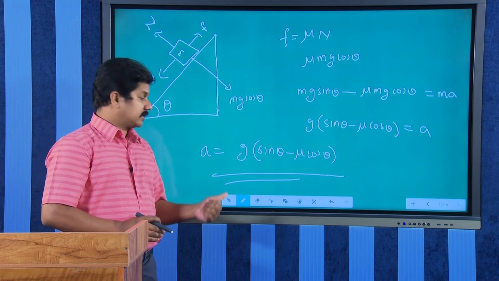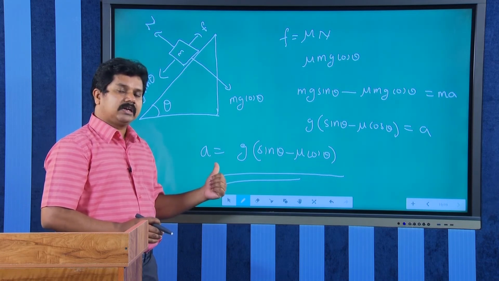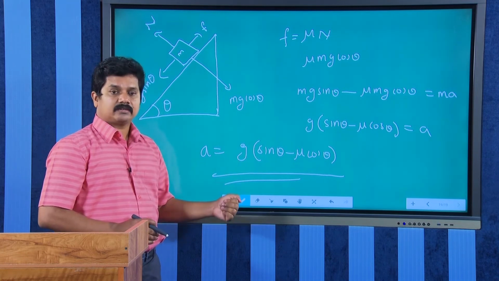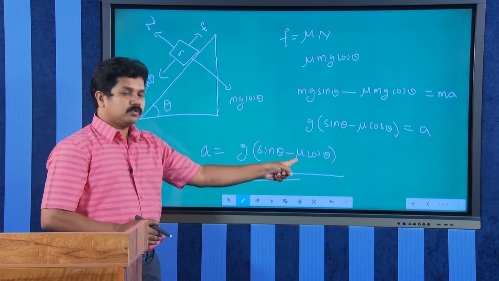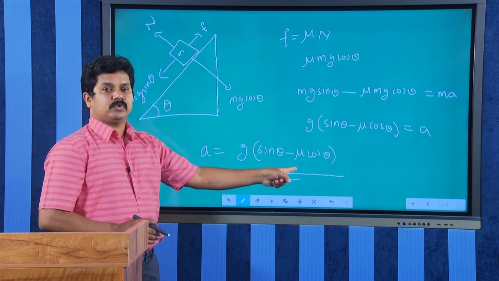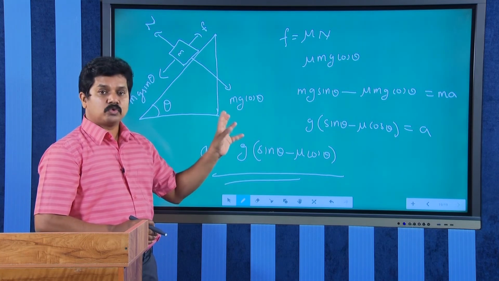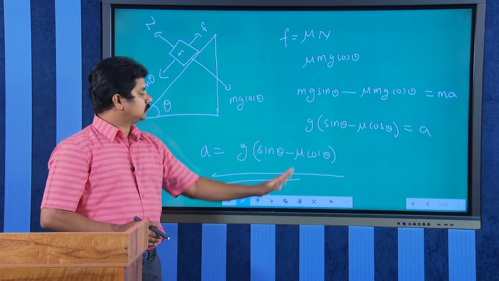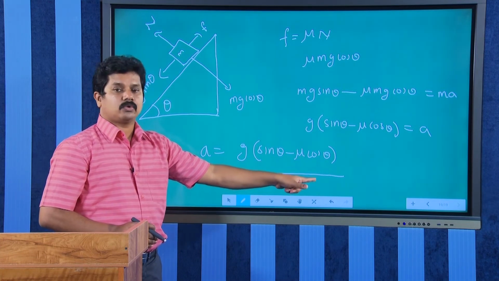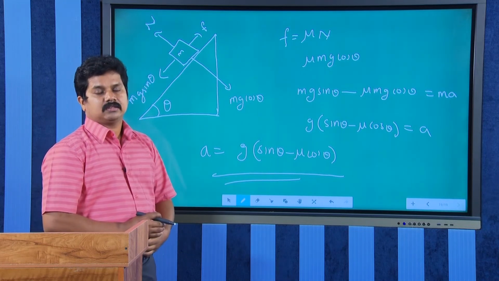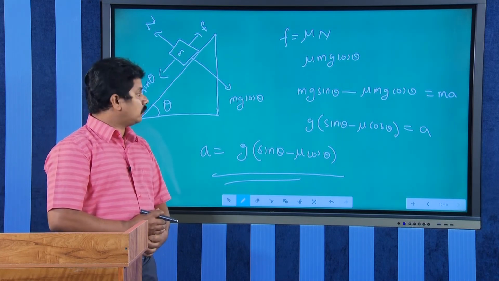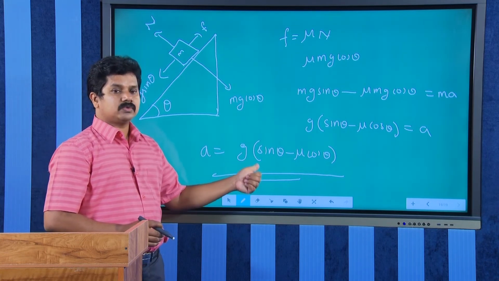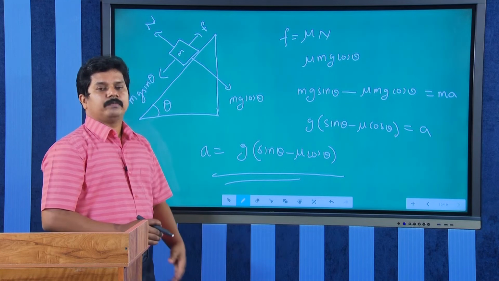What was the result on a smooth inclined plane? Do you remember? Our result was g sin theta, right, because mu was absent, because in the case of a smooth surface we have no friction. So if you take mu equal to 0, we will get g sin theta. Okay. So on a rough surface while sliding down, it is a equal to g into sin theta minus mu cos theta.